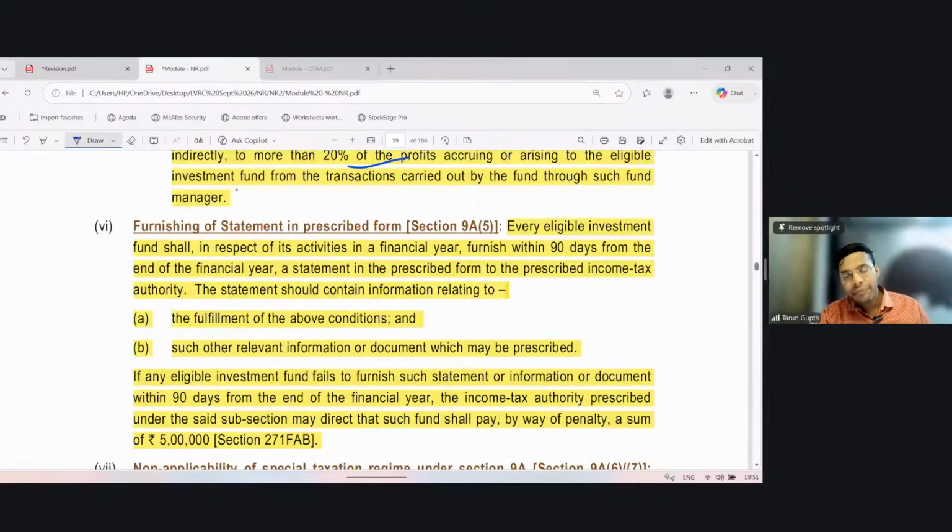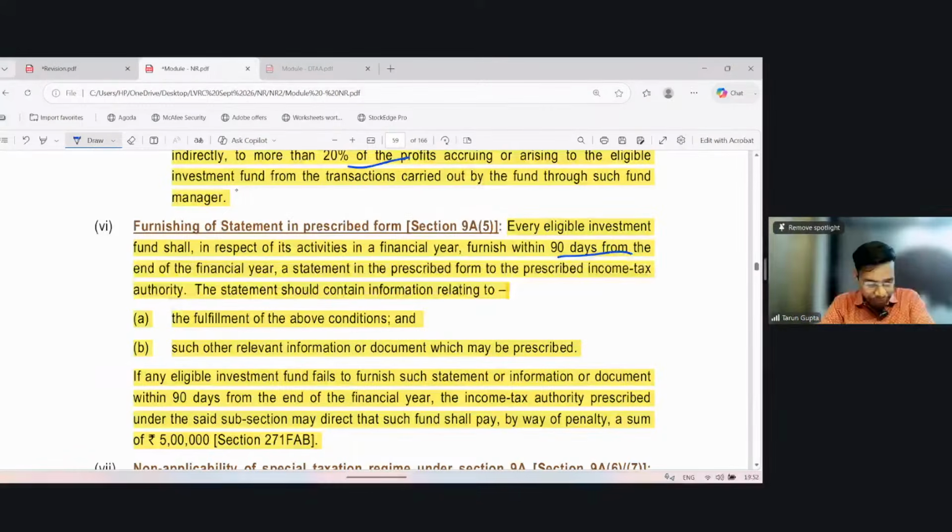Now it says that every eligible investment fund shall, in respect of its activity in a financial year, furnish within 90 days from the end of the financial year a statement in the prescribed form to the prescribed income tax authority. The statement shall contain information related to fulfillment of above conditions and such other relevant information or document which may be prescribed. The statement shall state the satisfaction of all of the above conditions by the investment fund and the eligible investment manager.